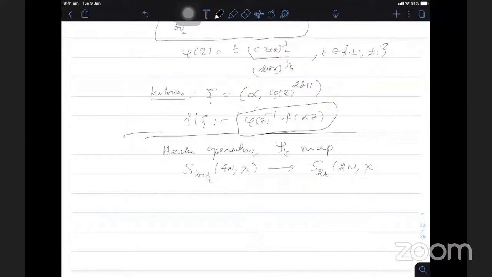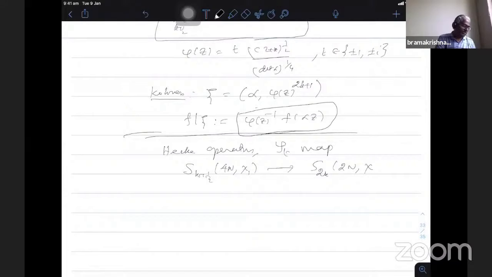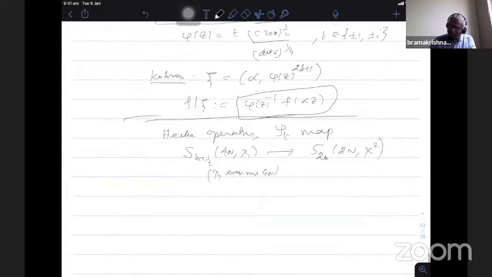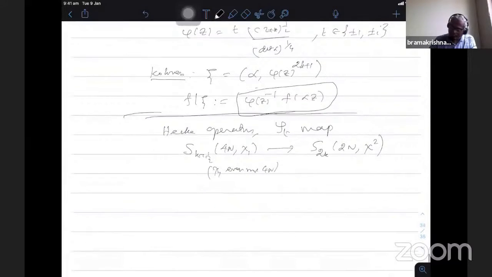Actually, did I say chi1 in my previous notation? I think this is changed again. Anyway, I'll explain, because Conan also uses the even character, he defines it in a completely different way. So we'll just say chi1 is an even character modulo 4N. You will come to know this chi1 notation in today's lecture. This map commutes with the action of the Hecke operators.